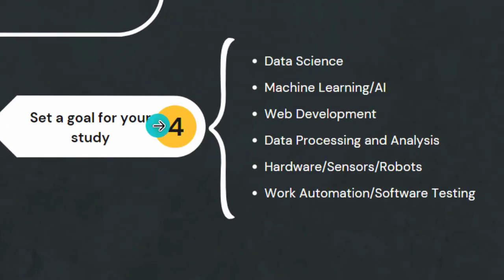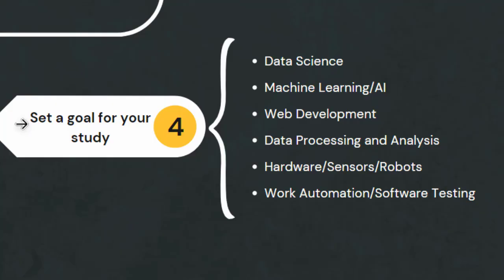When you finish advanced Python topics, now you need to set a goal for your studies in Python, so that you can continue. This is because, as we know, Python can be used in many fields and many places. Nowadays Python is kind of everywhere. This is how people get lost: they want to start everything at the same time, which is a big mistake. You need to set your goals for your studies.